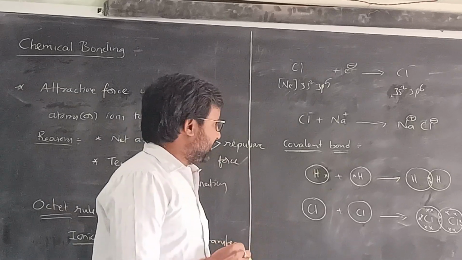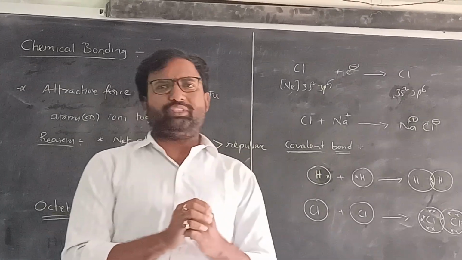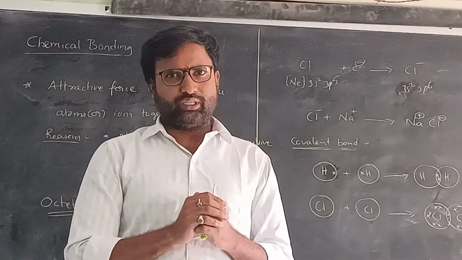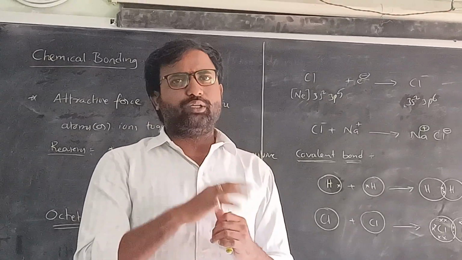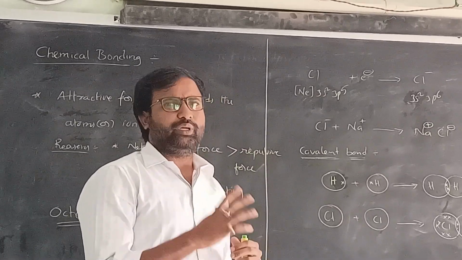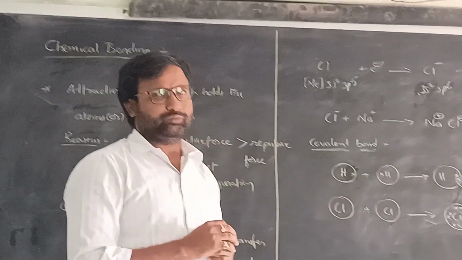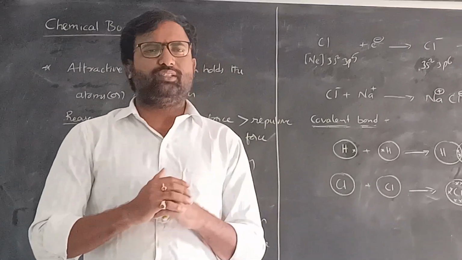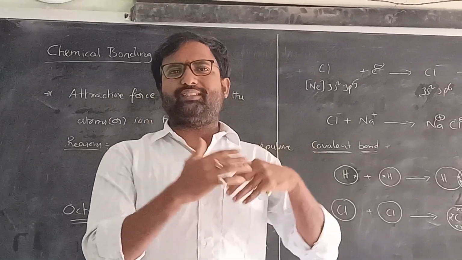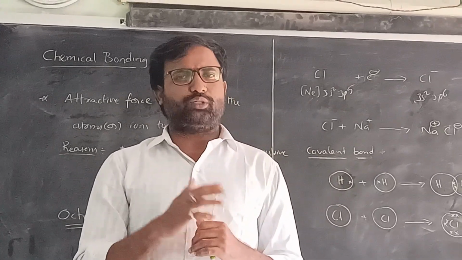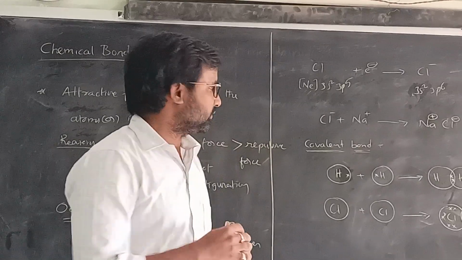For example, atoms which are rich in electrons are ready to form the dative bond or coordinate bond. So that is also a sharing of electrons. These are the covalent bond formation, and sharing of electrons contributed by a single atom belongs to the dative bond or coordinate covalent bond.